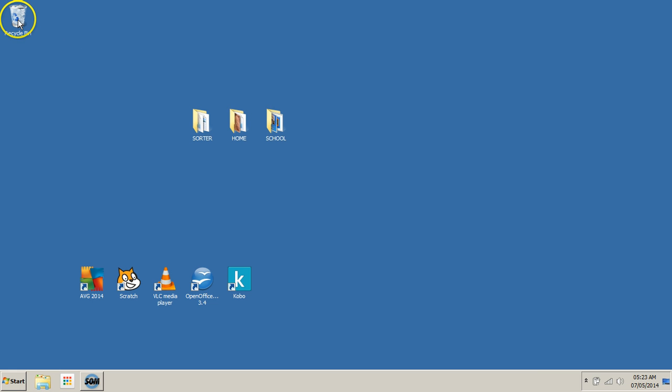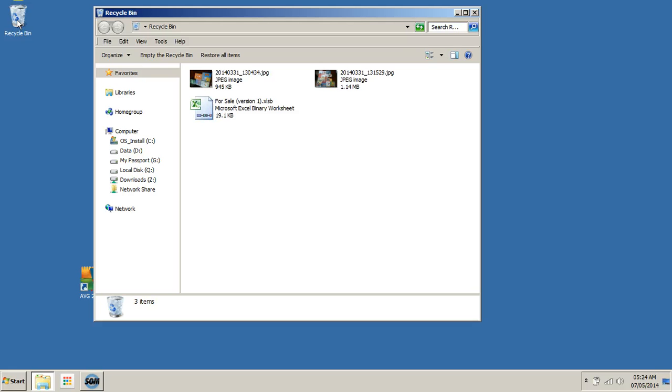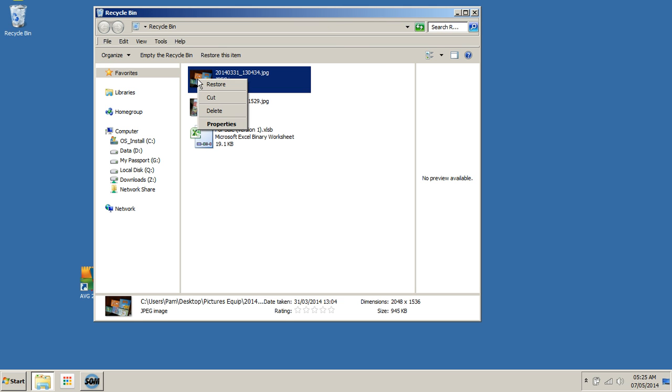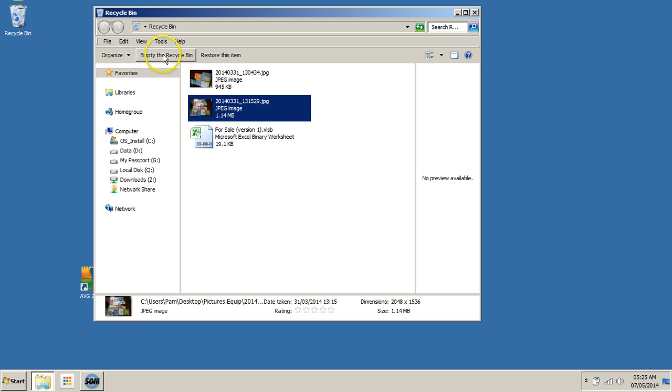The recycle bin is used to store any files which have been deleted by selecting them and pressing the Delete key. To open the recycle bin, double-click on the icon. A deleted file can be restored by right-clicking on the file icon and selecting Restore. The files can also permanently be deleted by emptying the recycle bin.